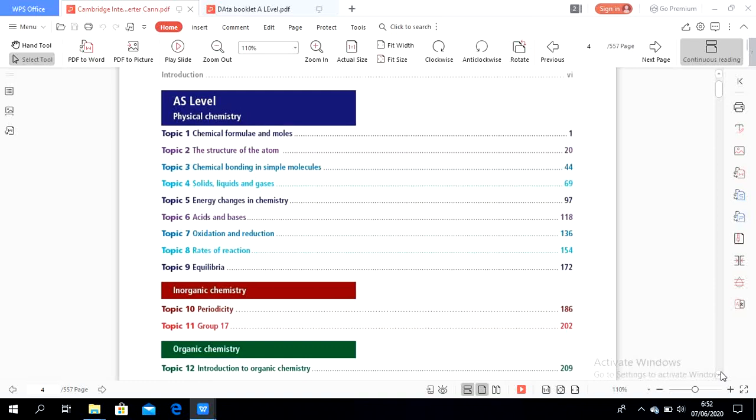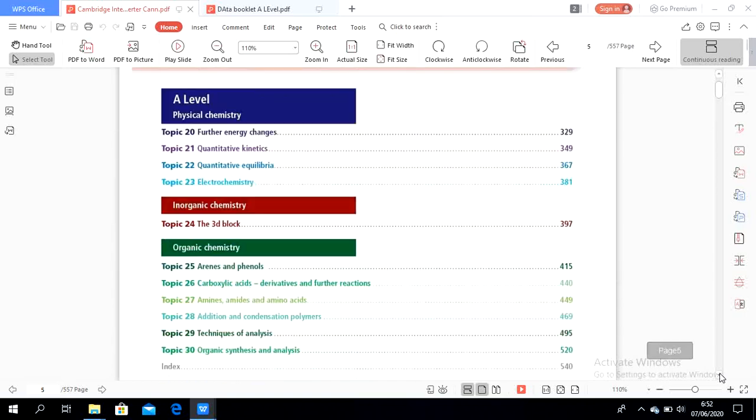Then there is energy change in chemistry, which you learned in grade 10 about exothermic and endothermic. And there are also acids and bases, salts, which you studied in grade 10. Grade 9 and grade 10 were the basics of the physical chemistry of grade 11. But the difference is in grade 11 we go deeper than what we learned in grade 10.